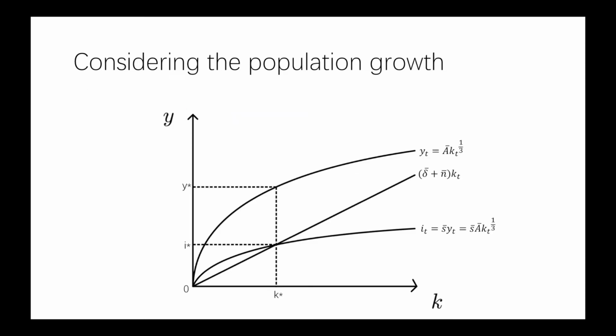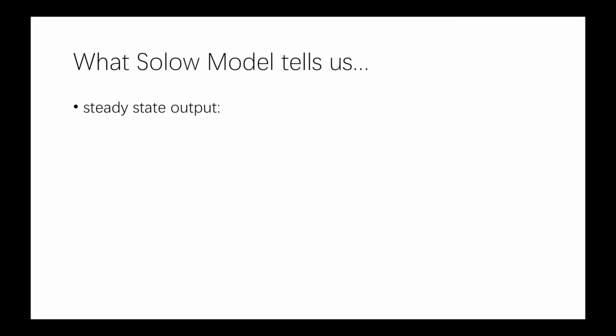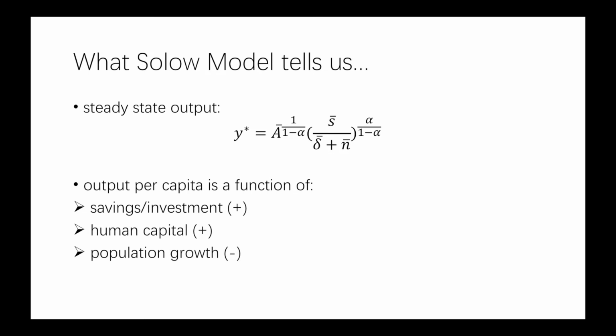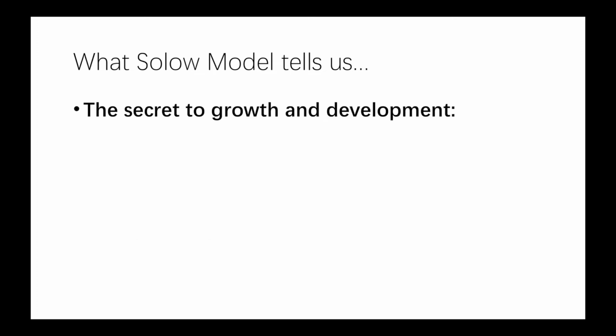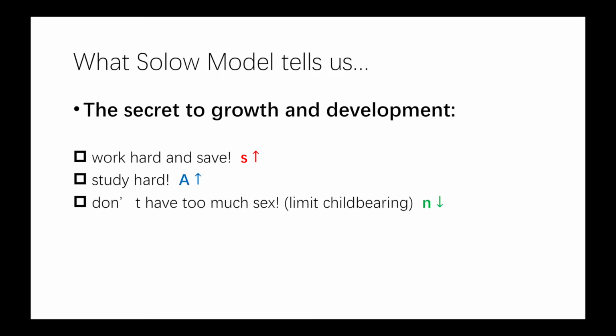For the graph, actually everything stays in the same position, except the initial depreciation line, which has a bigger slope now. So what does the Solow model tell us so far? With these variables, we can calculate the steady-state output, and it's clear that output per capita is a function of savings, TFP mainly including human capital, and population growth. Therefore, the Solow model tells us that the secret to growth and development is basically work hard and save, study hard, and do not have too many children.